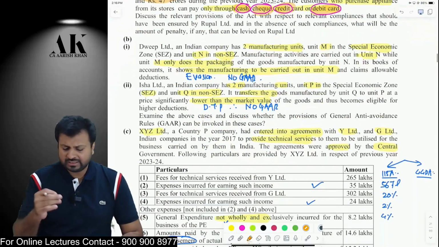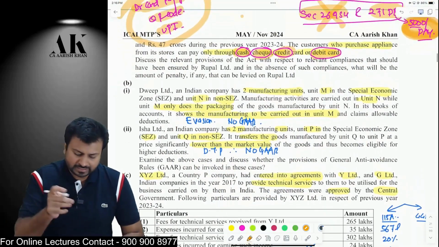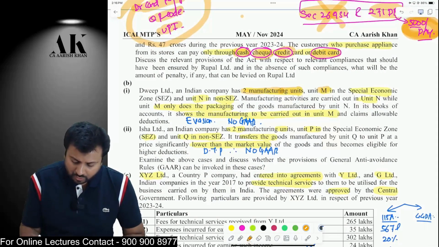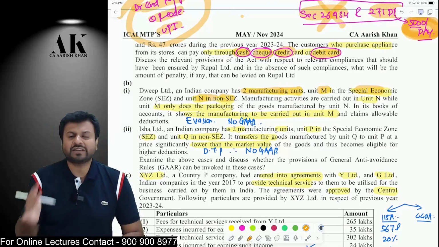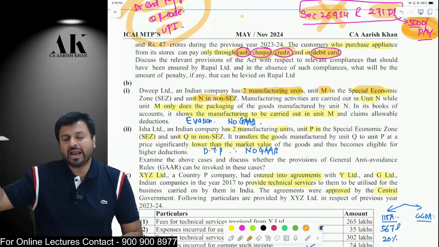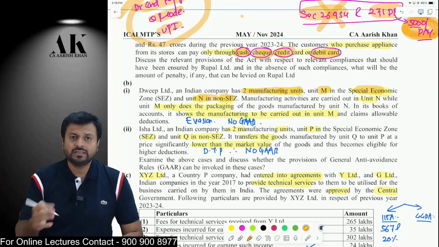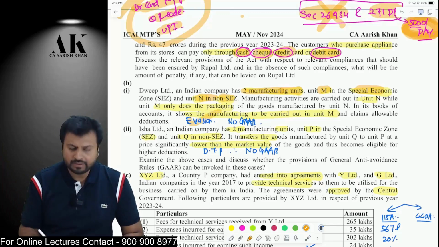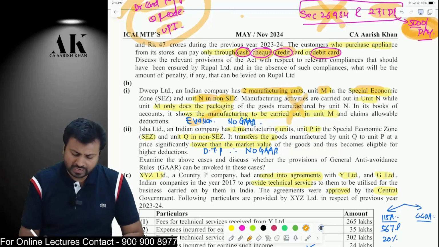Next one is a question on whether GAAR will apply or not. There is an assessee who has two manufacturing units. One is in SEZ and another is in non-SEZ. The unit in SEZ is not doing manufacturing. Manufacturing is done by the non-SEZ unit, and the SEZ unit is doing only packing. Therefore, this is a clear case of tax evasion. Because it is a case of tax evasion, GAAR will not apply in this case.